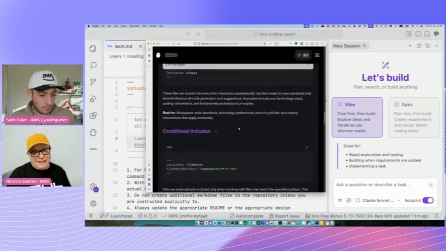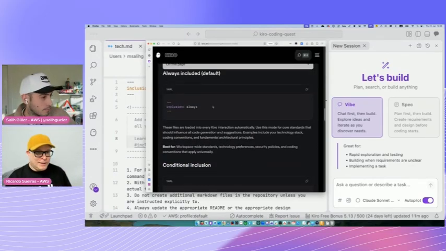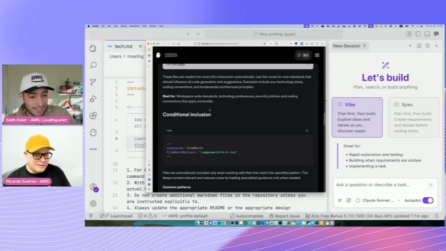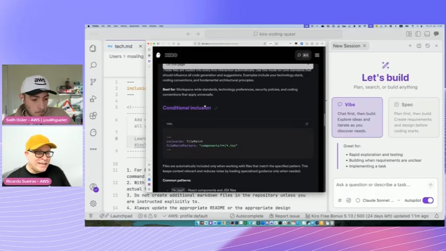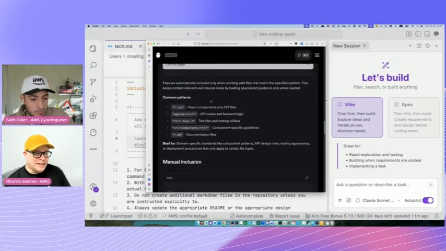Now, the key thing for me about steering files, Salih, is they should be small, not huge. If you go more than about 100 lines, that's when I start to see them being less effective. So break things down into smaller steering files and then let Kiro decide how to manage those in smaller chunks.